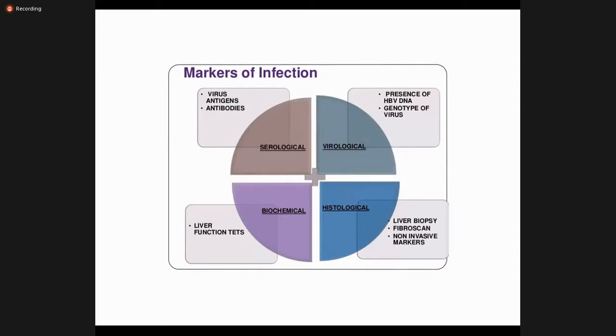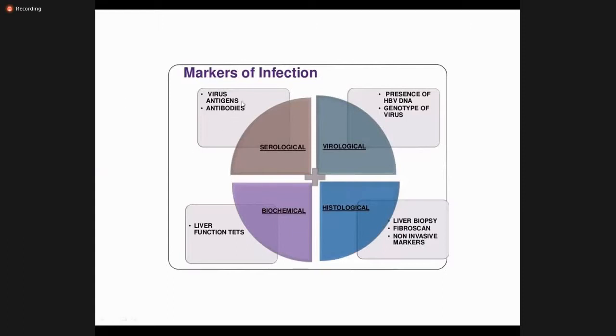Now let's discuss how we diagnose the infection, and in the end I will discuss the treatment. Markers of infection are virus antigens and antibodies. Antigens are the proteins present over the surface of the virus which we detect in the blood, and antibodies are the immunological reaction developed in the body as a reaction. So we also diagnose these.